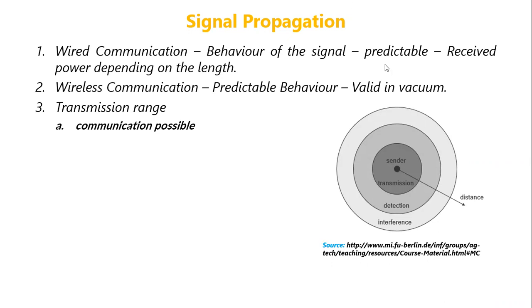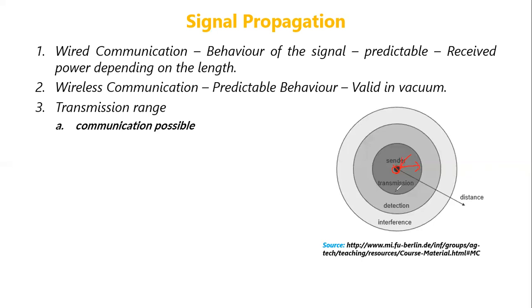So transmission range represents, say for example, if this is the sender, and the sender can transmit information up to a certain range, in such a way that the receiver can also receive this information with fewer errors, and also the receiver can communicate back to the sender. So this range may be several meters or several kilometers depending on the strength of the signal that is transmitted by the sender.